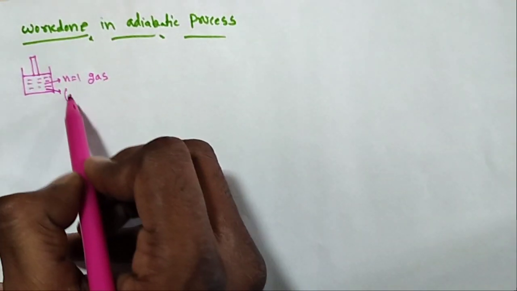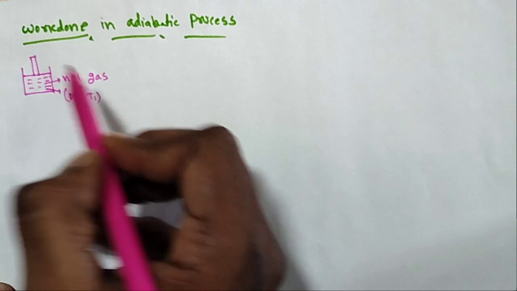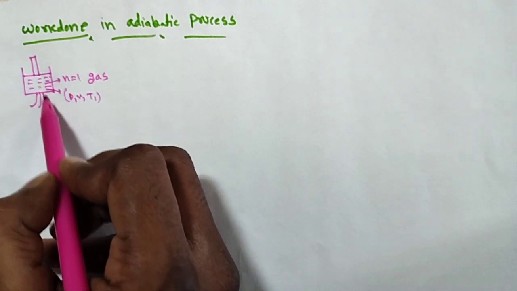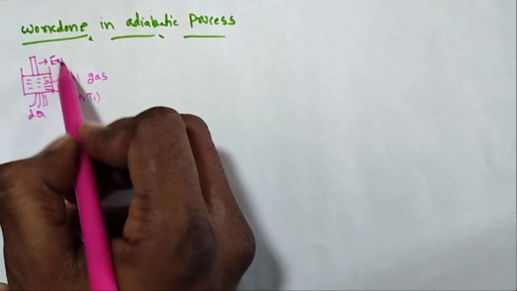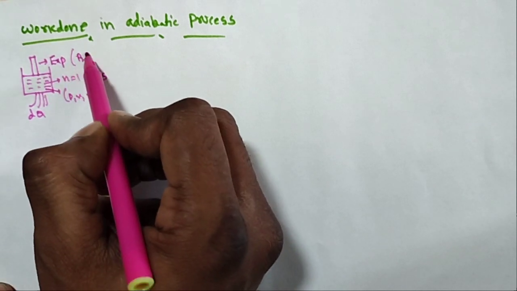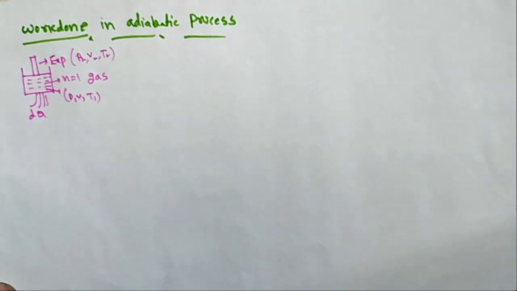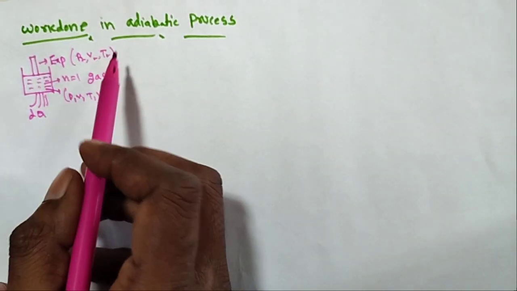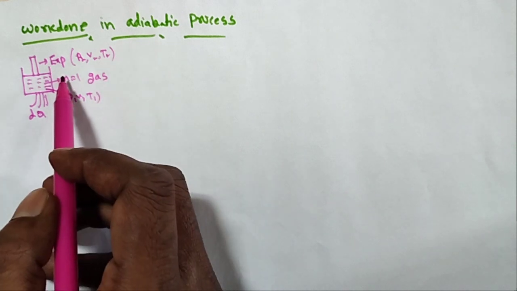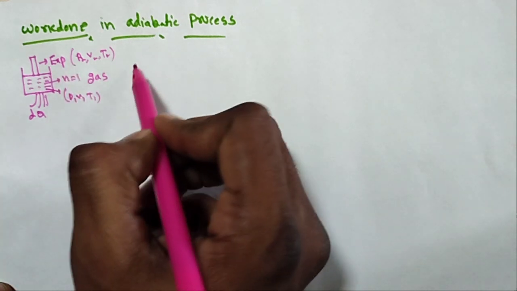Ideal gas. Initially it has pressure P1, volume V1, temperature T1. If you give some amount of heat dq, this gas expands, so it changes to P2, V2, T2. In the adiabatic expansion, or adiabatic process, there is work done.